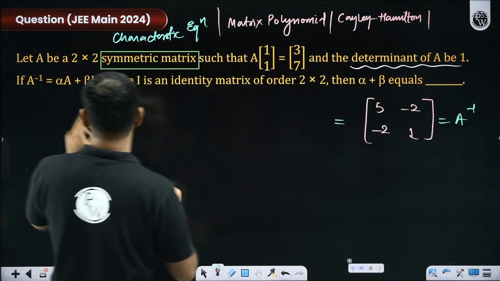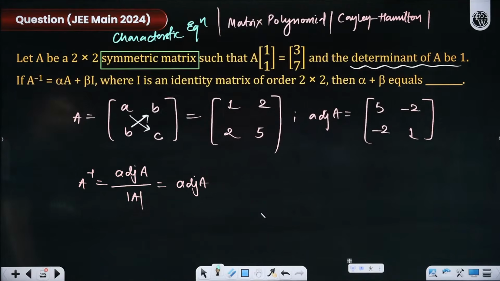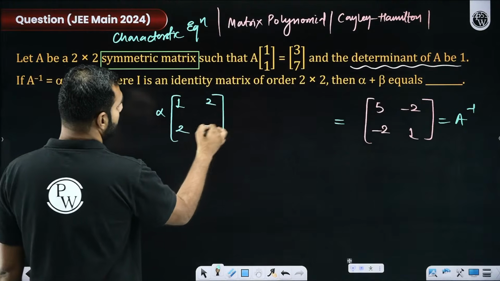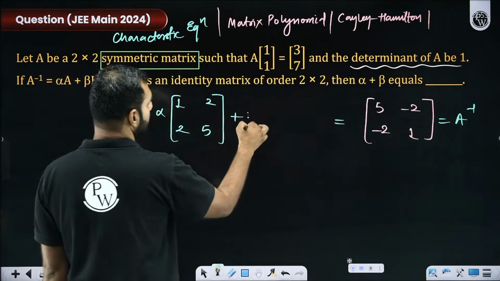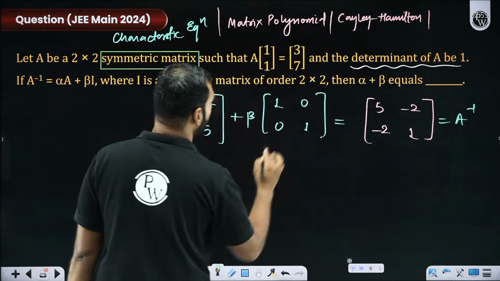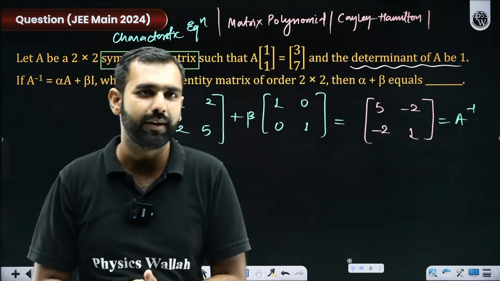So alpha A, what is alpha? Alpha is alpha. What is A? A, I think, was 1, 2, 2, 5. So this is 1, 2, 2, 5. Literally, I'm saying this is not what you have to do if you know the characteristic equation. This additional effort you are putting only because you are not aware of this. And this is the final topic which I'll be skipping today.